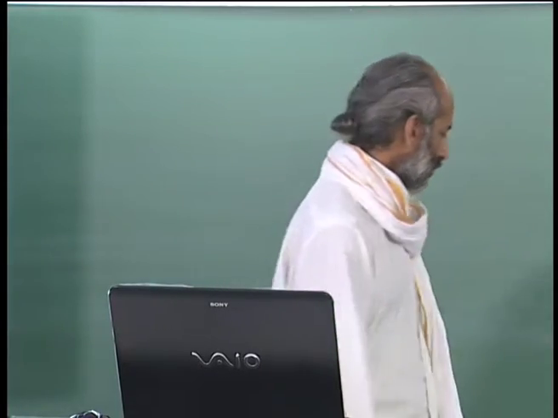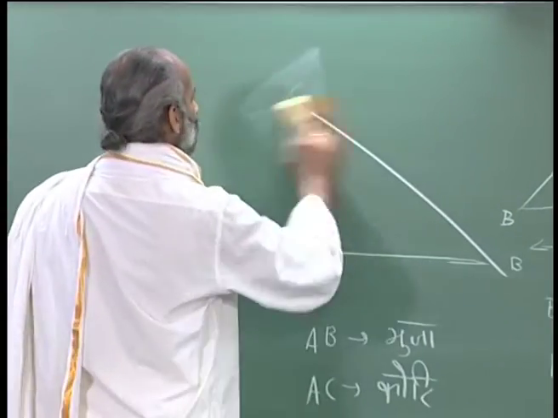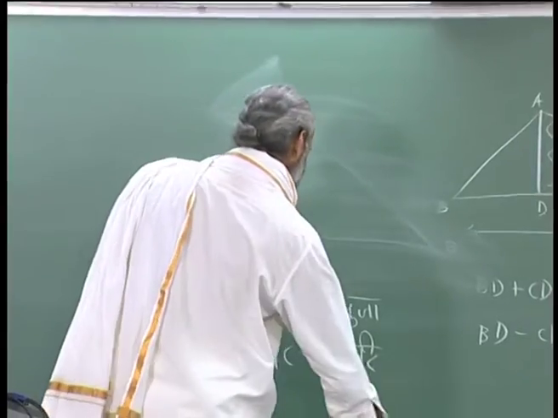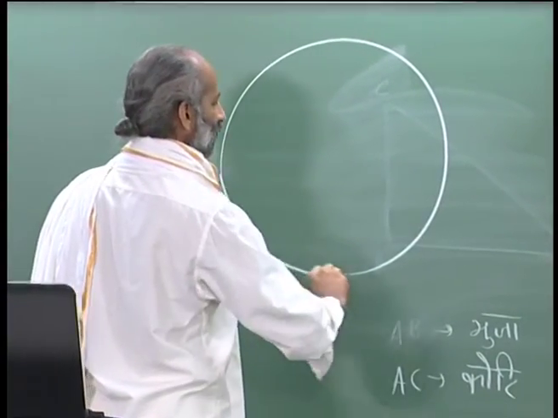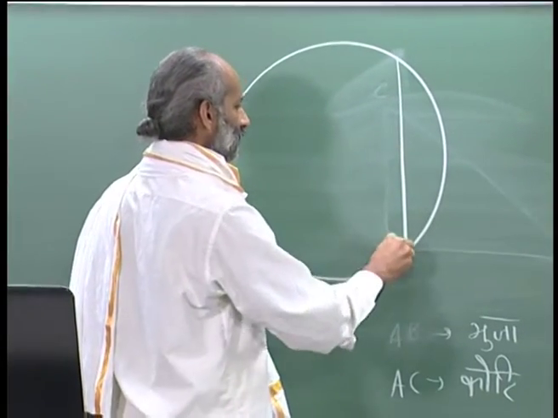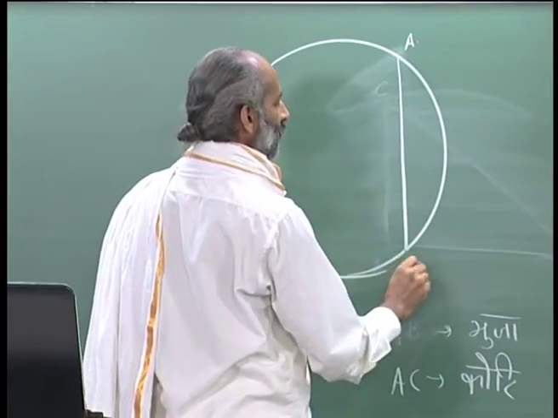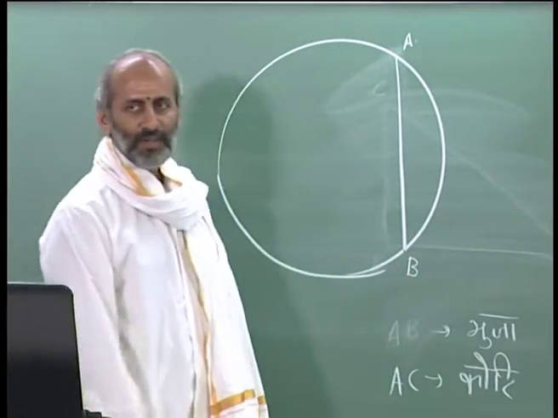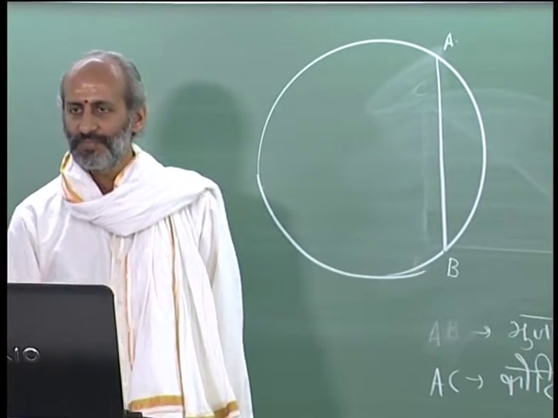Okay. So in fact, suppose you consider a circle, AB is the chord, which is referred to as jya.